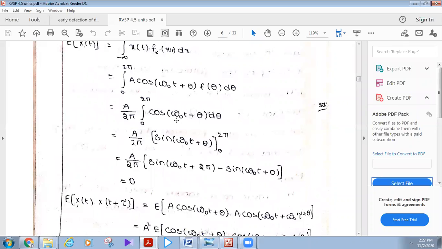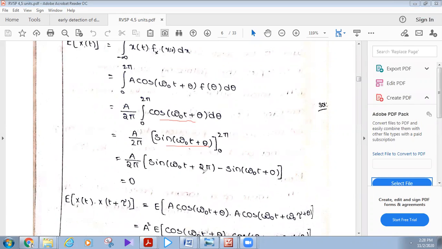Now, for cos omega naught t plus theta, the integration is sin omega naught t plus theta, and we substitute the limits 0 to 2 pi. Substitute 2 pi in place of theta.